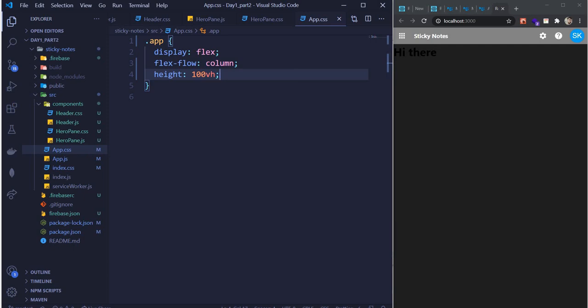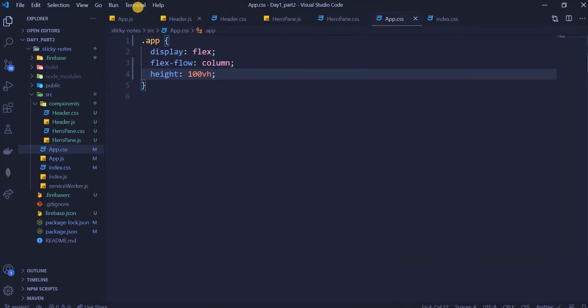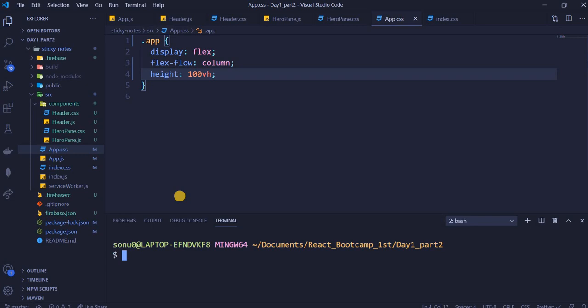Okay. So now let's just take 10 minutes to deploy this whole thing. Since this is configured, we have firebase.json and firebase RC. I won't take more than 10 minutes today because yesterday I explained it.